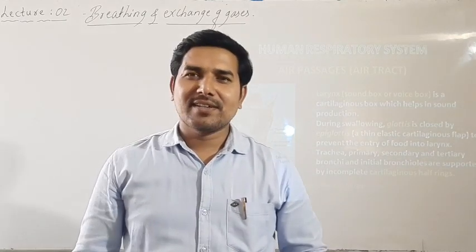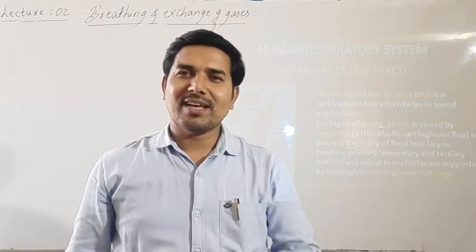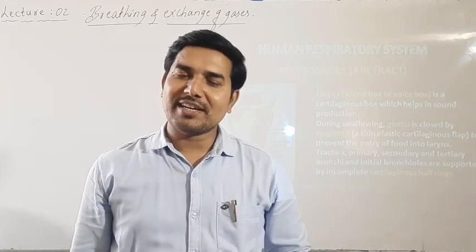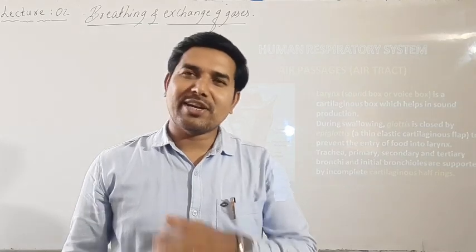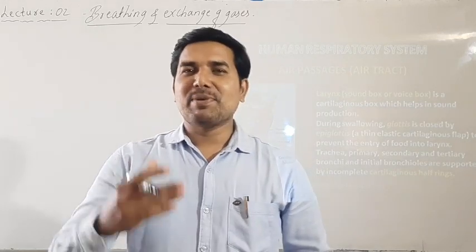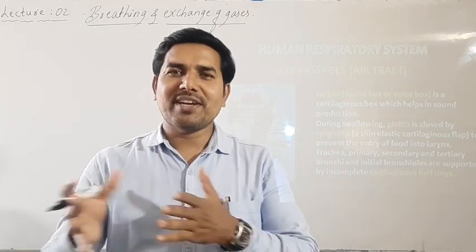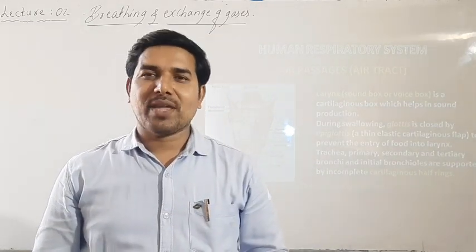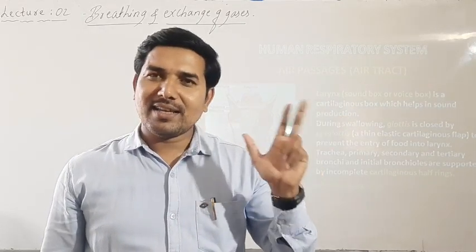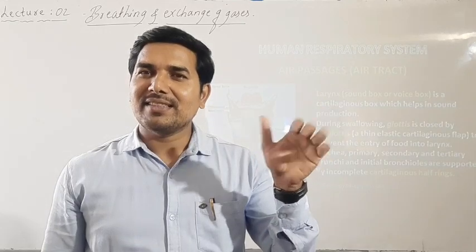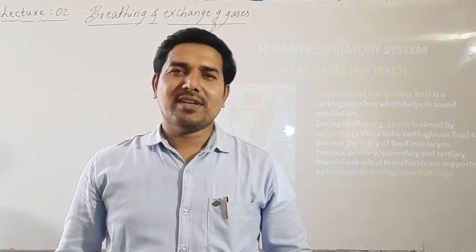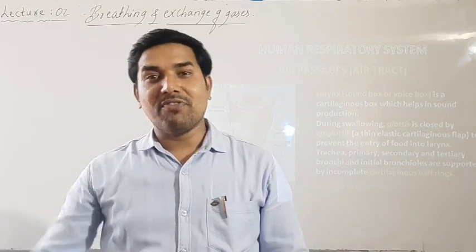In yesterday's session, we came across various types and functions of the respiratory organs, and we are continuing the next part of it. In the human respiratory system, we came across various organs, mainly the external nostrils, then nasal cavity, pharynx, larynx, trachea, then finally the lungs. In this session we are going to continue the next part of it.